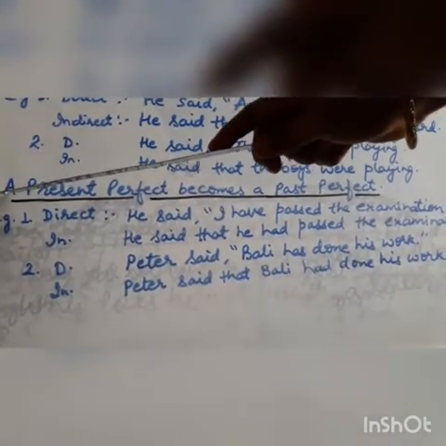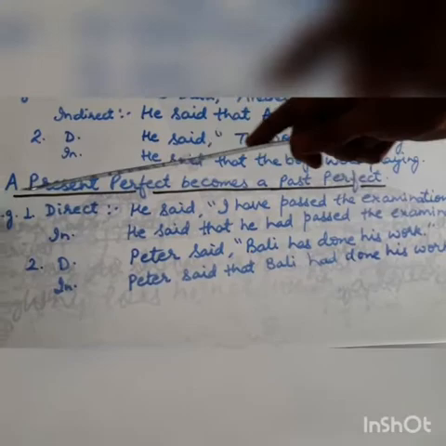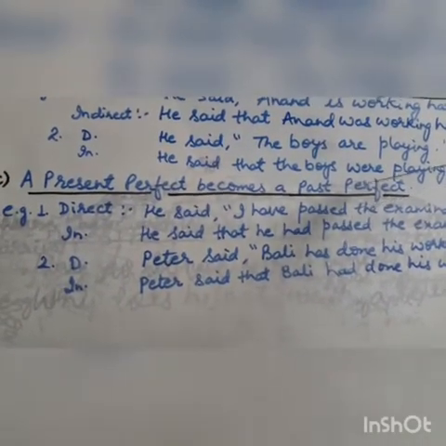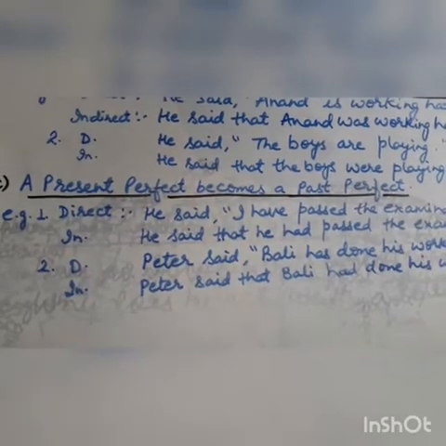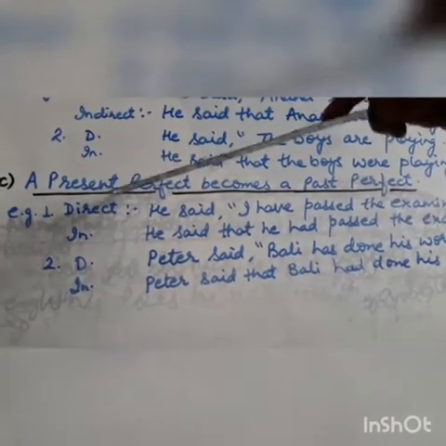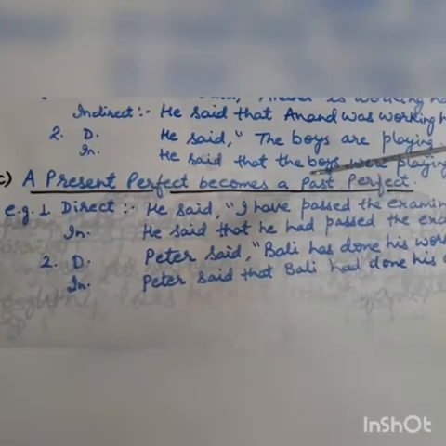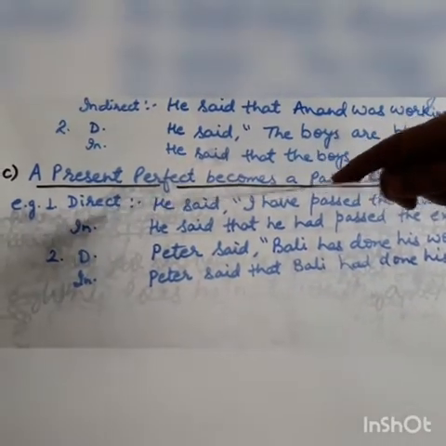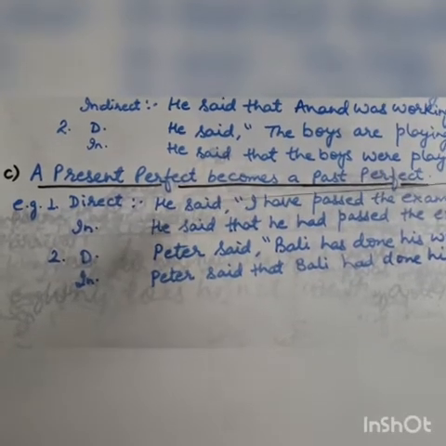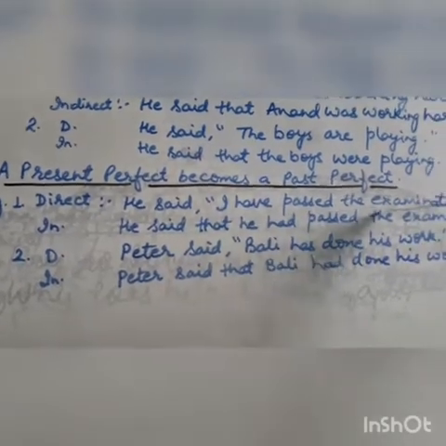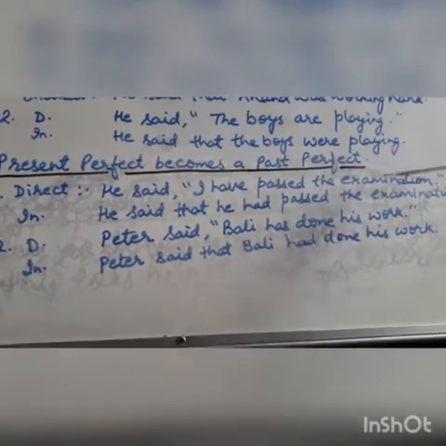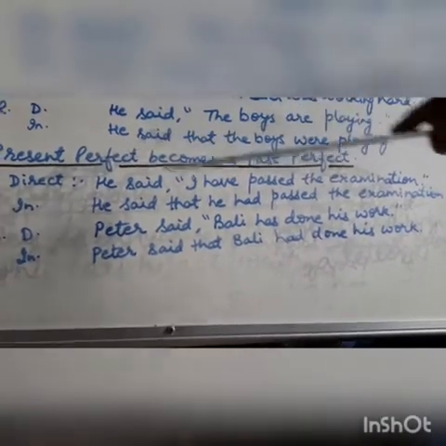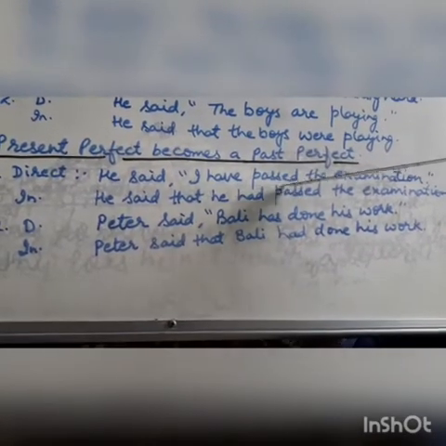Another rule of number 1: present perfect becomes past perfect. I told you the present tenses are converted to corresponding past tenses, so present perfect will be changed into past perfect. Now look at an example in direct speech. He said, "I have passed the examination." How did you come to know that it is present perfect? In present perfect the formula is has or have plus the third form of the verb. See here, have and the third form of the verb.